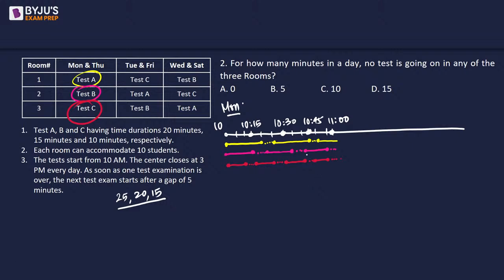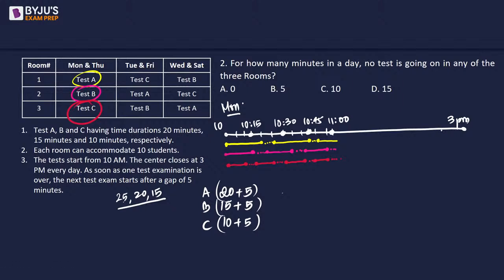So if we pay attention, we will see that there is no particular time where all the 3 slots are simultaneously open, right? But if we look at the last point, which is going to be 3 p.m., when we are taking 25 minutes, we are saying 20 plus 5 minutes is the duration for the first test. 20 minutes would mean 15 minutes plus 5 minutes duration for the second test. So this is test A, test B. For test C, it is 10 minutes plus 5 minutes. So this is a complete group of 25, 20 and 15 that we will be able to get.